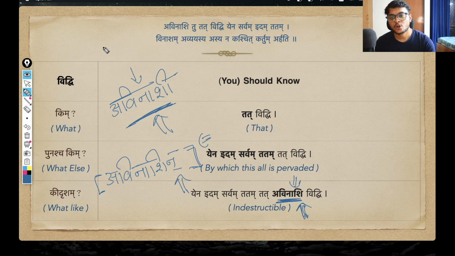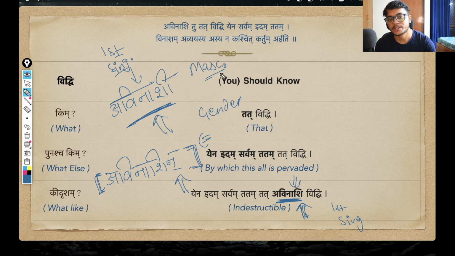And this Avinashi also is a first word case singular form, Prathama Vibhakti singular form. This Avinashi is also the first word case singular form. Both of these words are coming from this Avinashin Pratipadika, and both are first word case singular forms. So what is the difference? Of course, the only difference that remains is the gender. If this Pratipadika is taken to be masculine gender, a pullinga Pratipadika, then this is the form we get, avinashi, with a dirgha e.